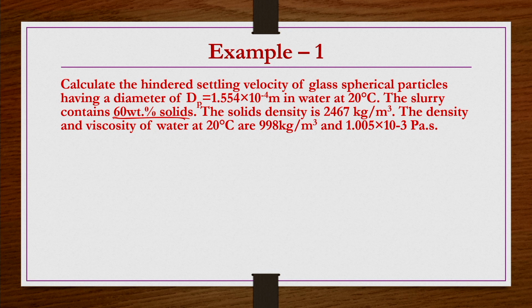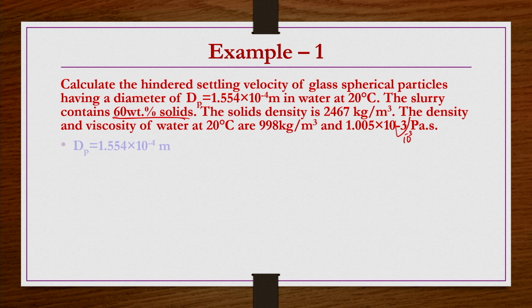The solids density is 2467 kg per meter cube. The density and viscosity of water at 20 degrees centigrade are 998 kg per meter cube and 1.005 into 10 power minus 3 Pascal second. Okay.